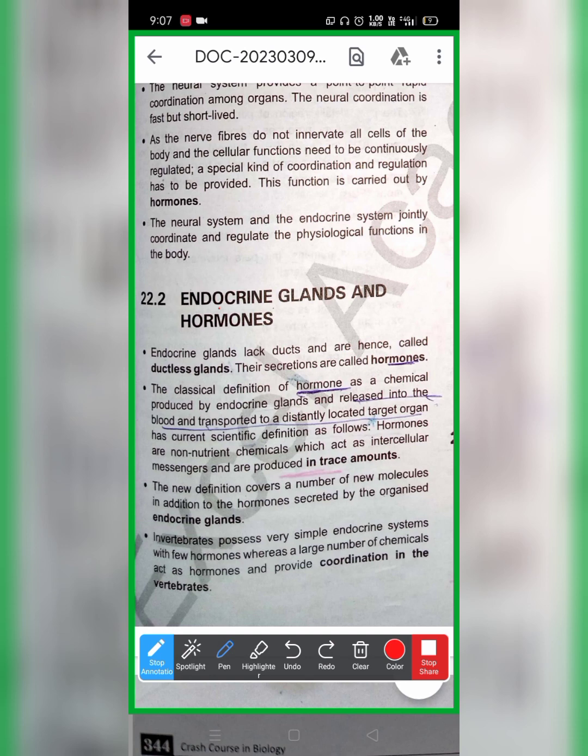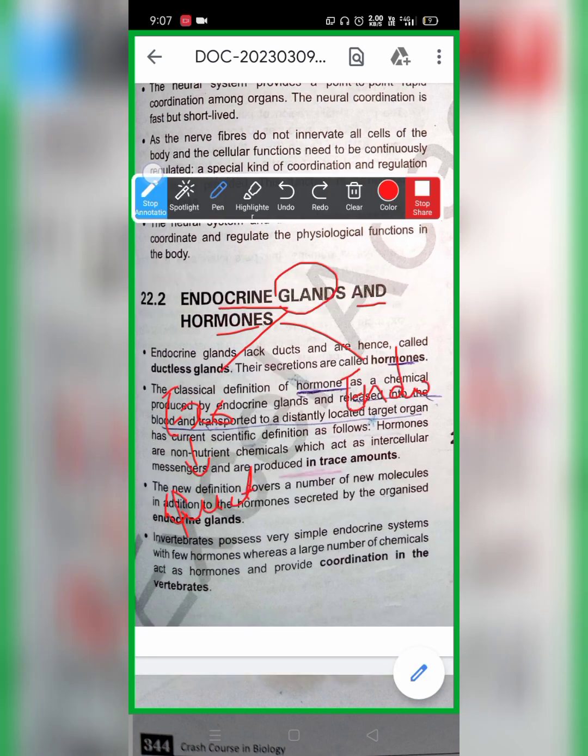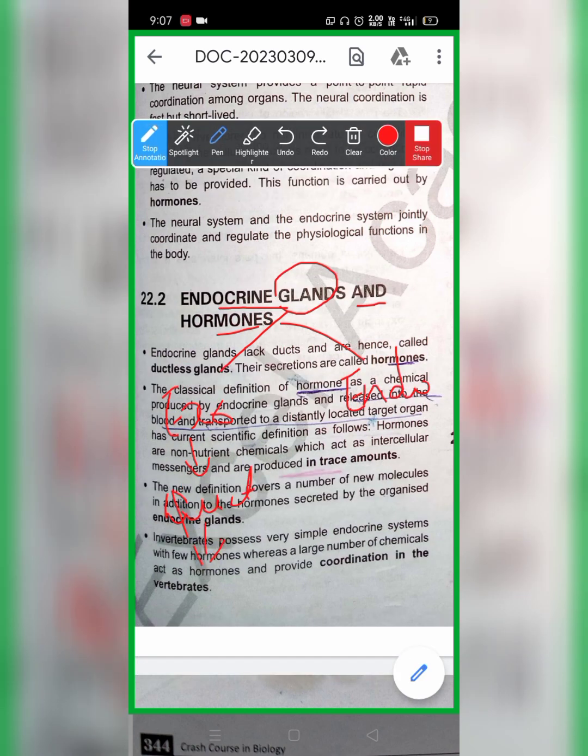Now coming to the endocrine glands and hormones. First we have to have a basic idea about what a gland is. A gland is a specialized tissue which could be an exocrine gland or an endocrine gland. So what is an exocrine gland? Exocrine glands are called ducted glands, and their secretions are called juices, which have enzymes in them. For example, pancreatic juice or gastric juice.